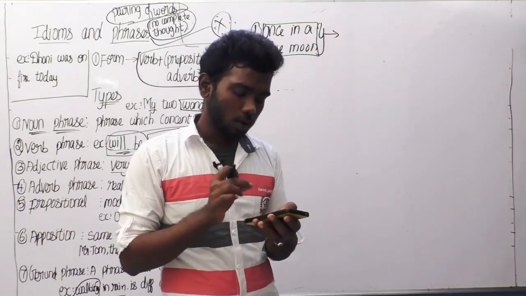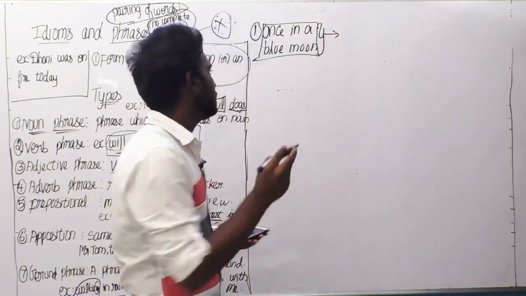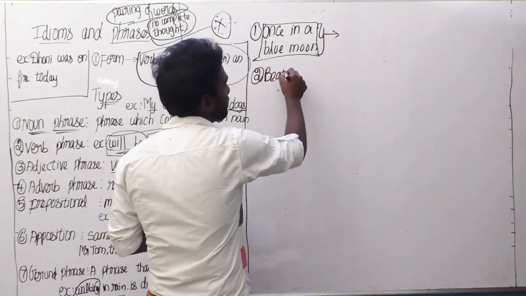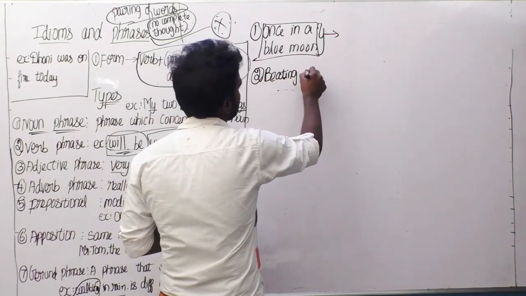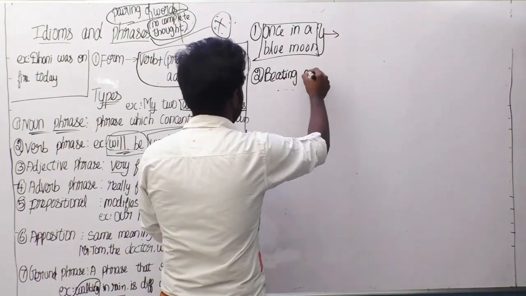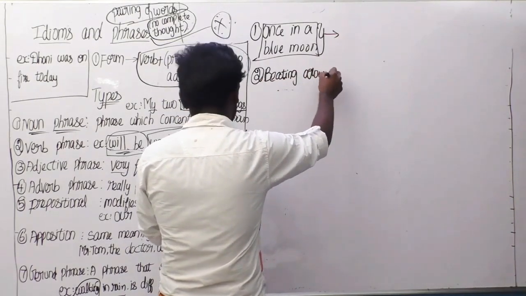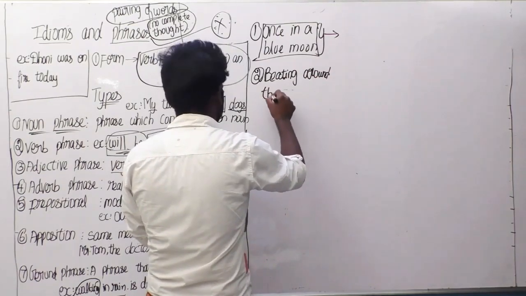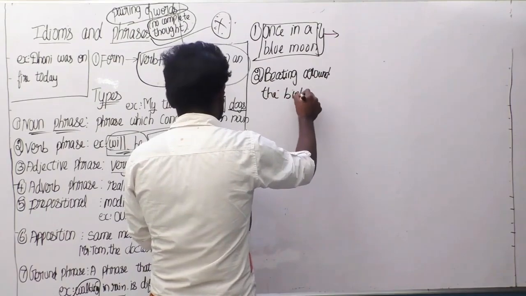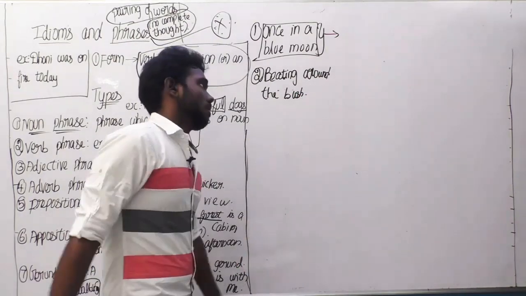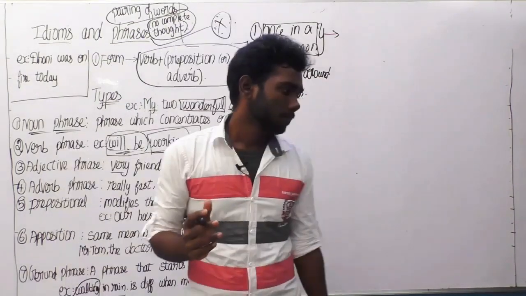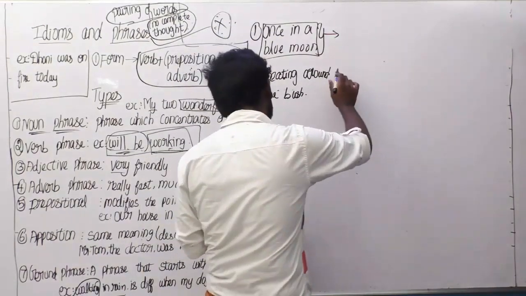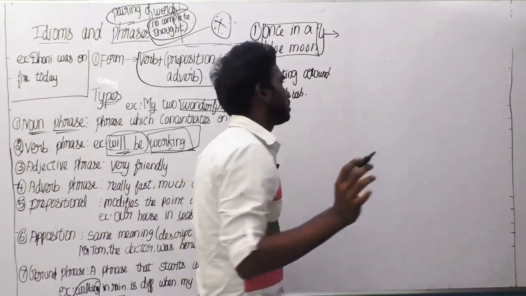The second idiom is beating around the bush. What do you mean by beating around the bush? Beating around the bush means just talking about something which is not the main topic.